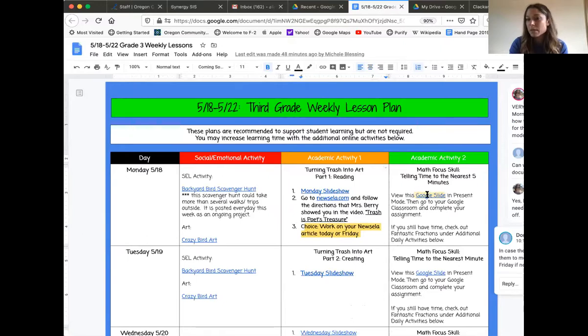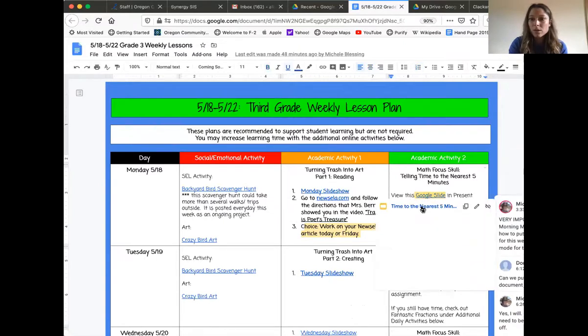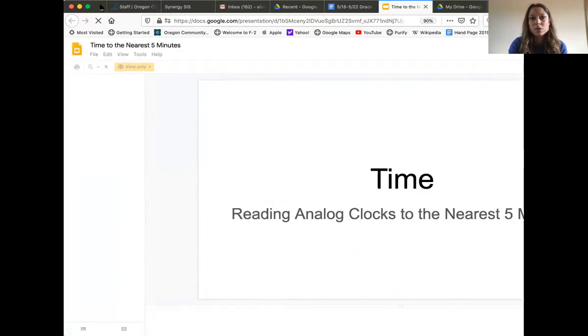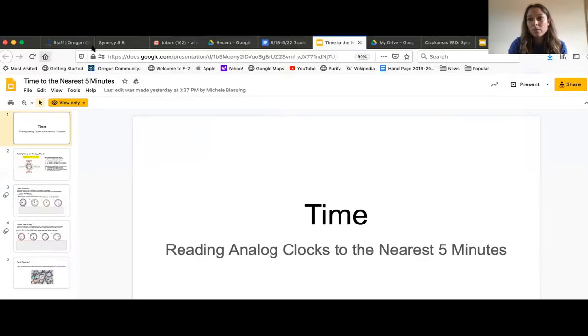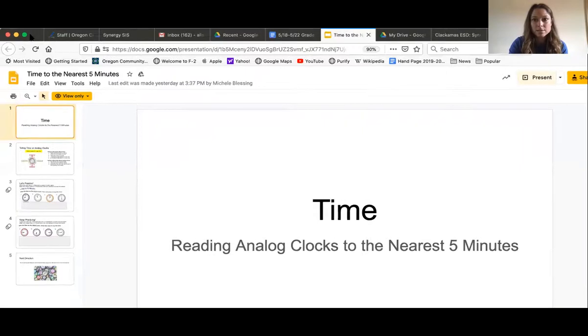This is going to be your lesson, but when you click on Google Slides, you have to make sure that you put it in present mode right here, that present mode, because if you don't put the lesson into present mode, then you aren't able to see some of the answers to the questions. So that is something that I wanted to really point out. And again, that present mode is up here in that upper right-hand corner, and it's on the lesson.